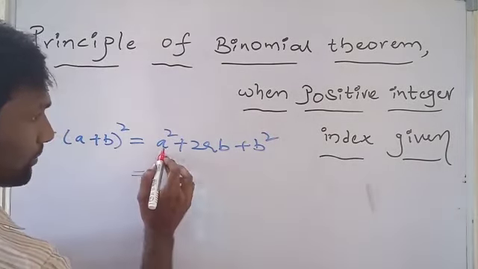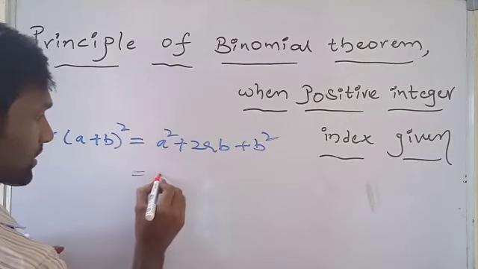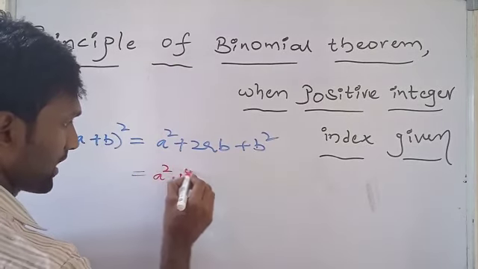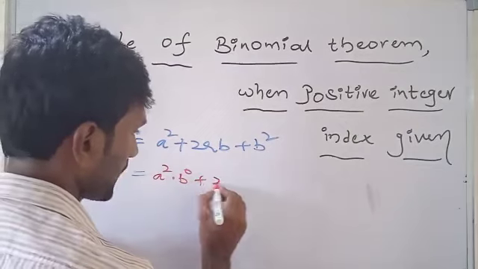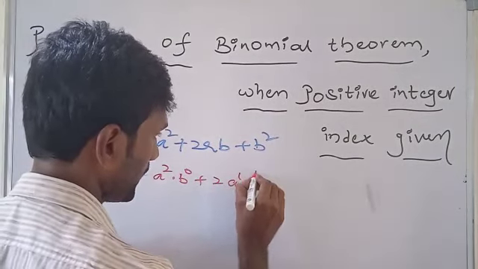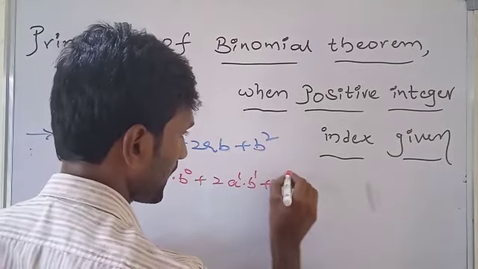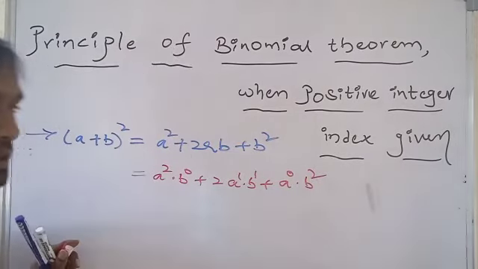Let's see the meaning. Come to the first term, a^2. Write a^2 like this: a^2 into b^0. Next, 2 into a^1 into b^1. Write b^2 like this: a^0 into b^2.